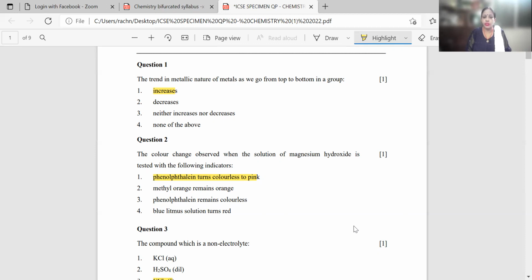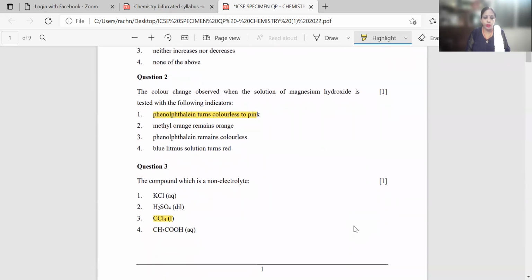That phenolphthalein turns colorless to pink, because this is the property shown by phenolphthalein when it comes in contact with only an alkaline or basic solution. And because they are saying magnesium hydroxide, magnesium hydroxide is an alkaline solution.